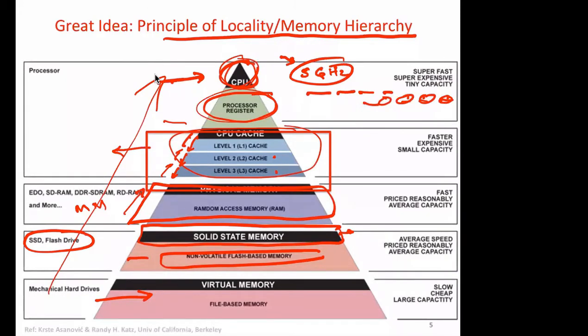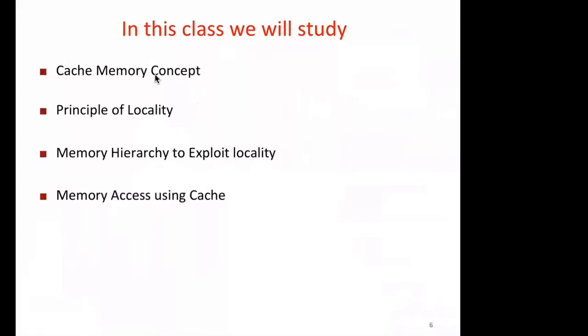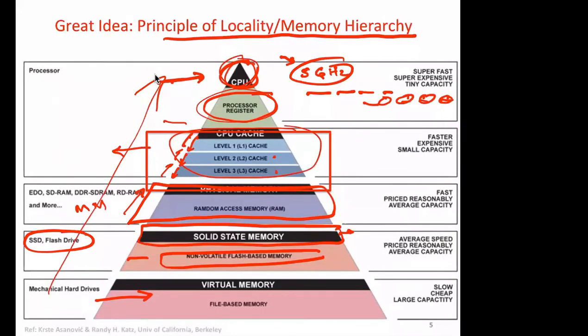And the second thing, on the right hand side we have seen that the capacity also goes down as we move up. It means the number of registers is very small. For example, in the case of RISC-V, we have 32 registers, and each can store 32 bits. So 32 times 32 is approximately 1 kilobit of data.